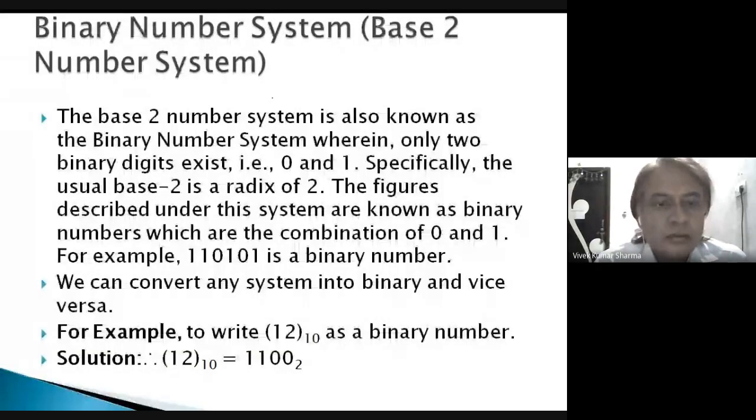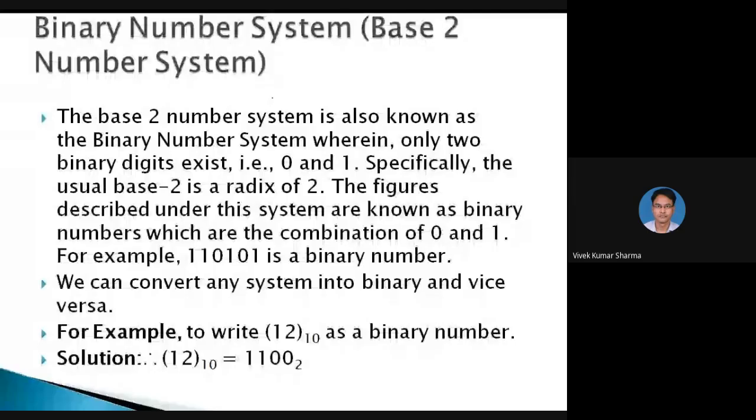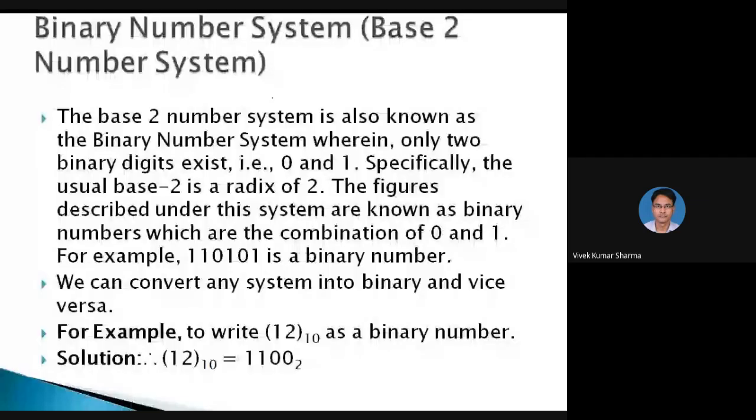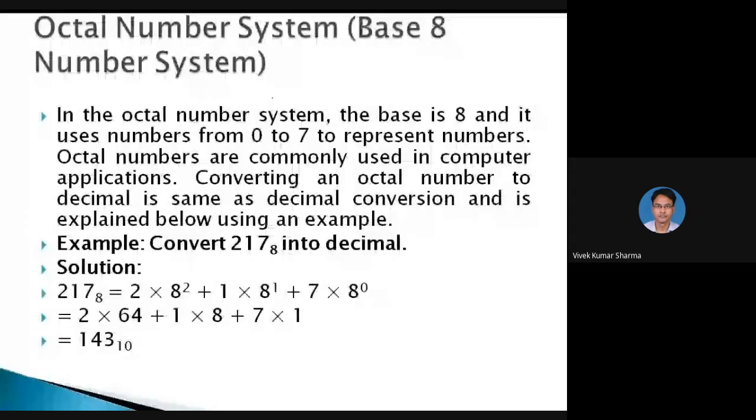So you can write this decimal number as a binary number. Divide by 2, and you can find the binary number system from the decimal number system.